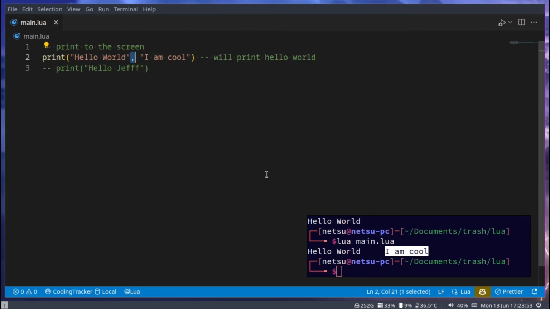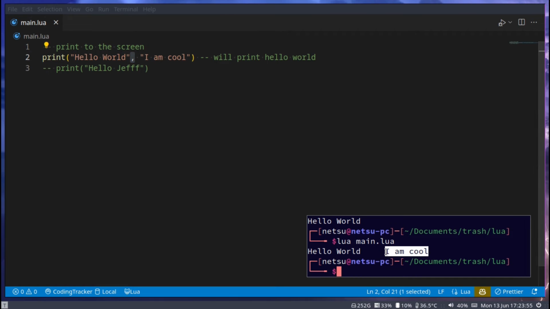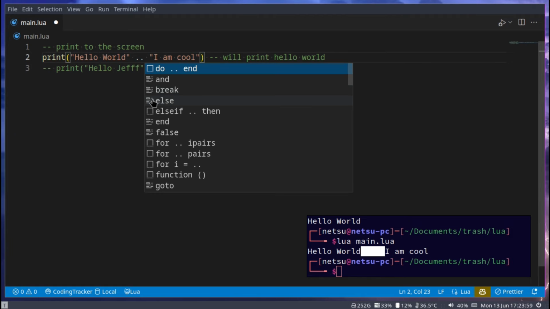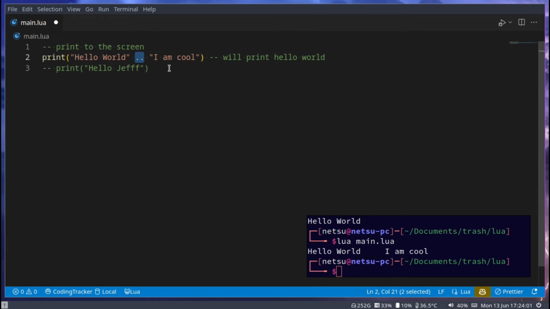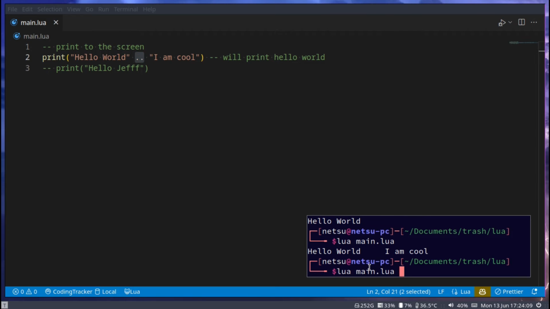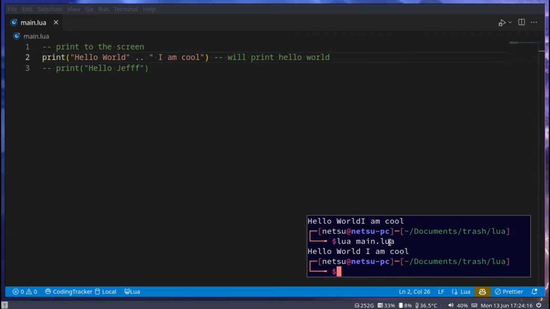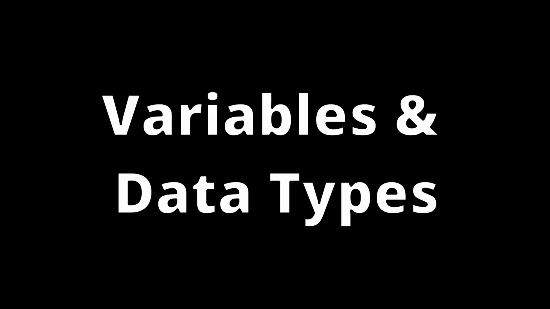If you want to add these two together without getting a tab, then you could use 2 dots. And these 2 dots means concatenate. Concatenate just means add 2 pieces of text together. If we save this, we get one long piece of text. If we add a space here, then there will be a space between the 2 pieces of text.